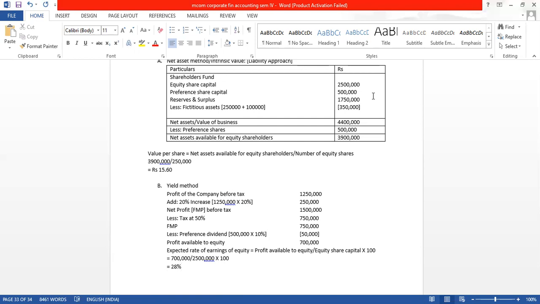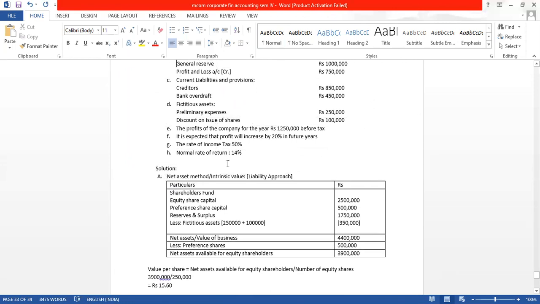So our next step will be value per share. Value per share is expected rate of earning divided by NRR into paid up value per share. Same formula. Expected is 28. NRR is given in the question, NRR is 14.